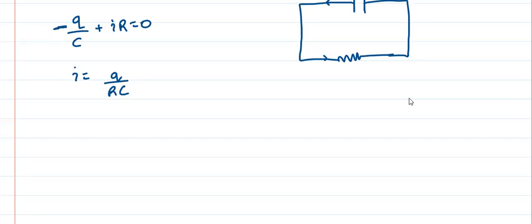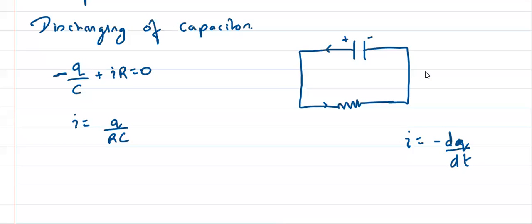But what is I? Everyone tell me, what is I? Minus dq by dt. It is minus dq by dt. Why? Because the charge is decreasing, na? Yes or no? Charge is decreasing. Pay attention here. Charge is decreasing, right? That's why it is minus dq by dt.